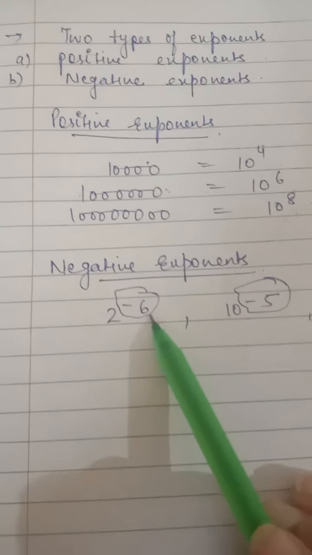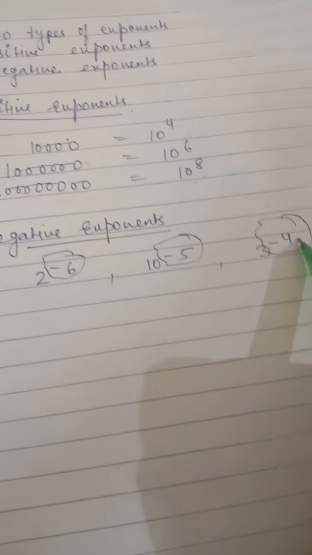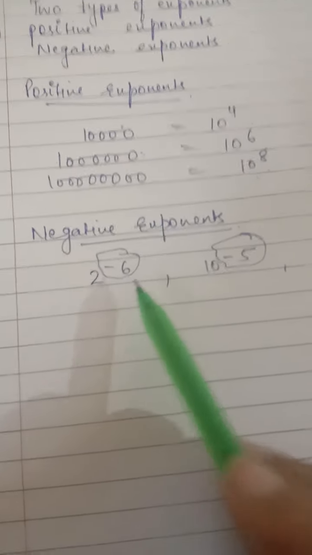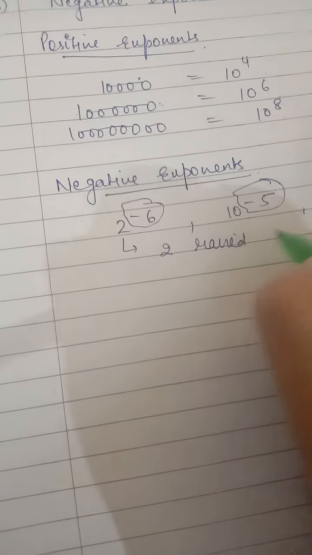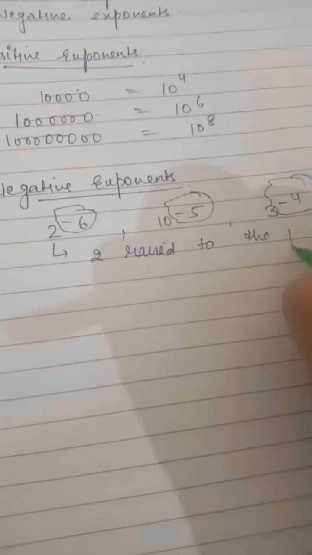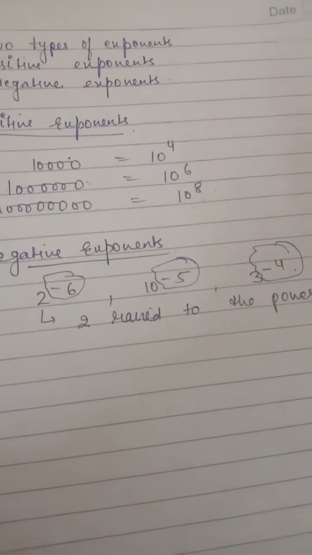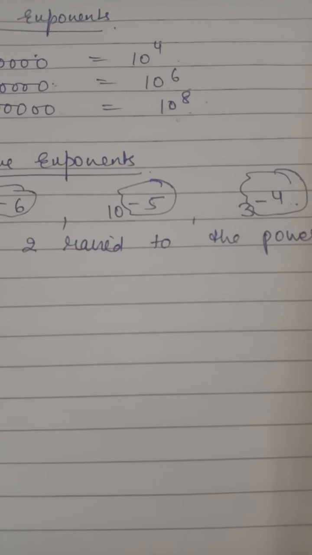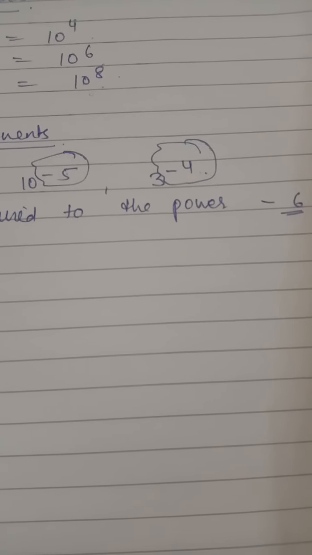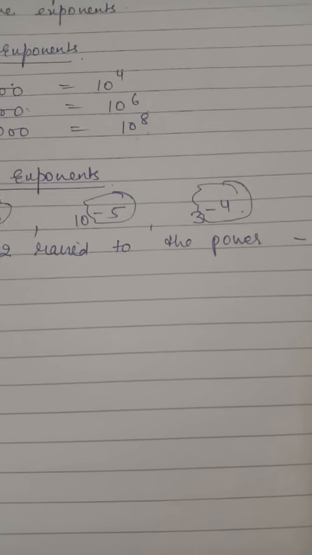2 raised to the power minus 6, 10 raised to the power minus 5, and 3 raised to the power minus 4. So how you will read it? You will read it 2 raised to the power minus 6. 10 raised to the power minus 5, and 3 raised to the power minus 4.